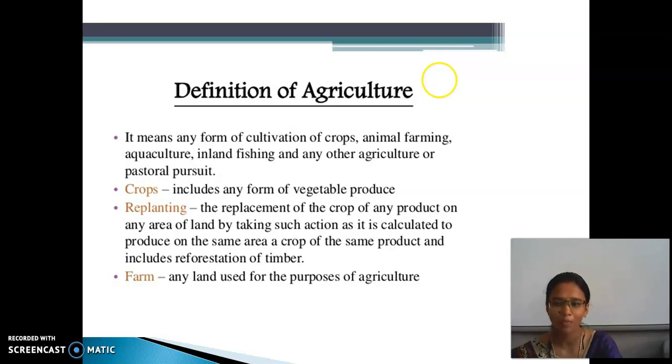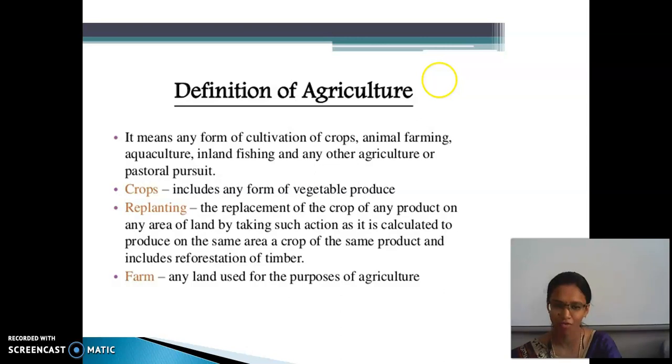Then crops. The crops include both plants and vegetables which are cultivated. Planting means planting a plant, and replanting means planting it again, so the replacement of the crop.